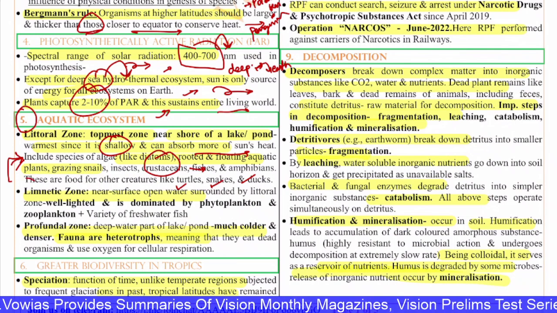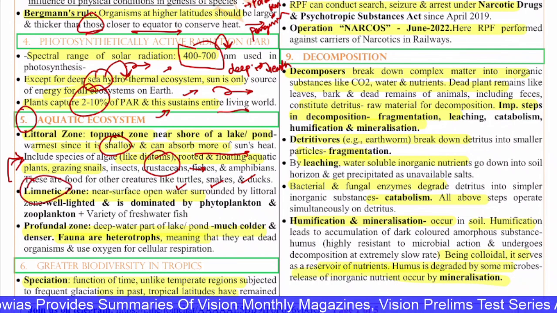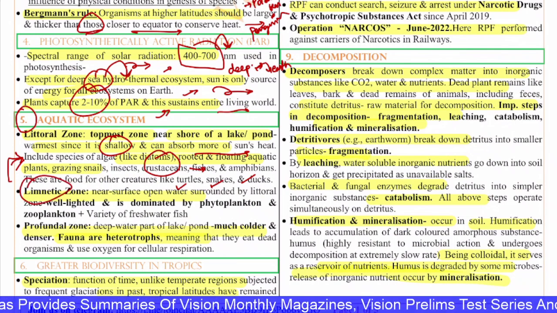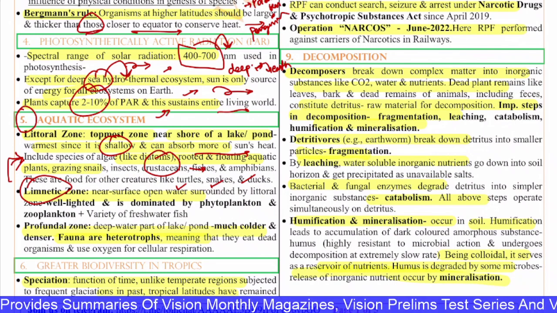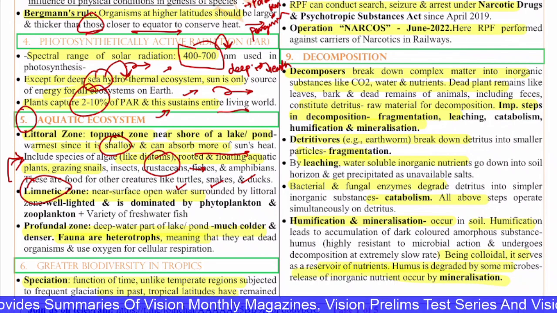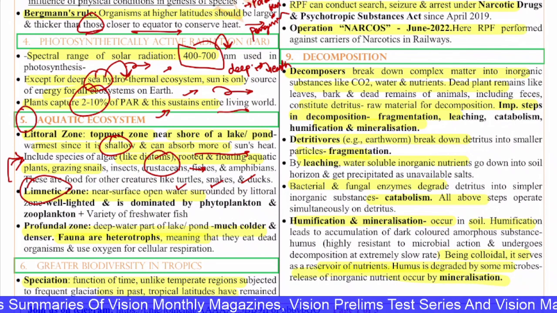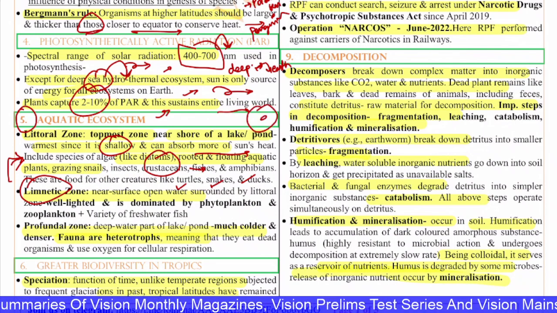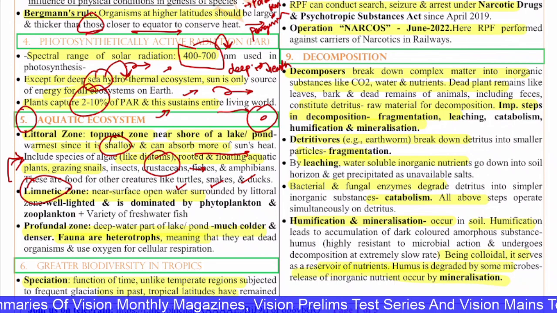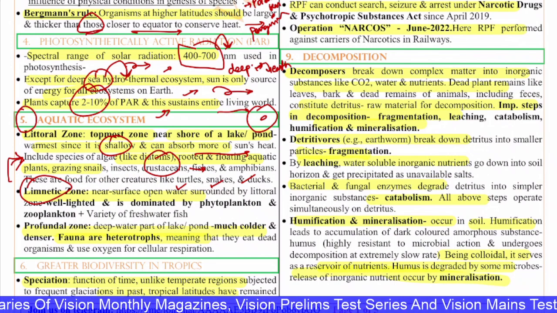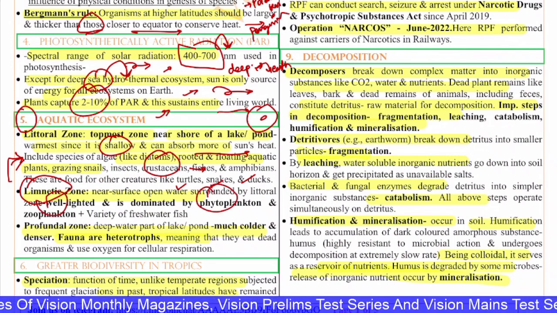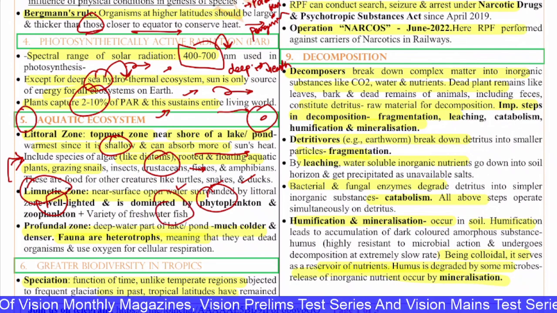Next is the limnetic zone. You can say it is below the littoral. It is the near surface open water surrounded by the littoral zone. So that is the difference. Surrounding this littoral zone, you have this limnetic zone in between somewhere like this. It is well lighted and is dominated by phytoplankton and zooplankton, and also a variety of freshwater fish.